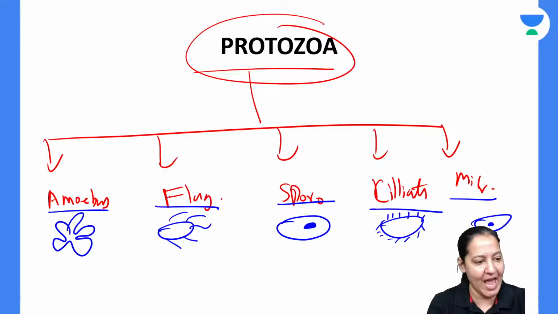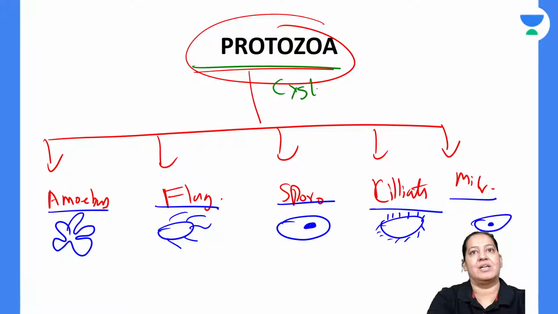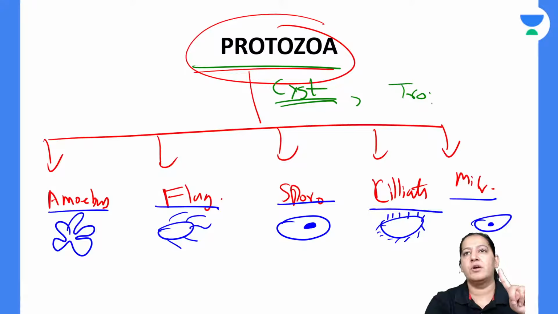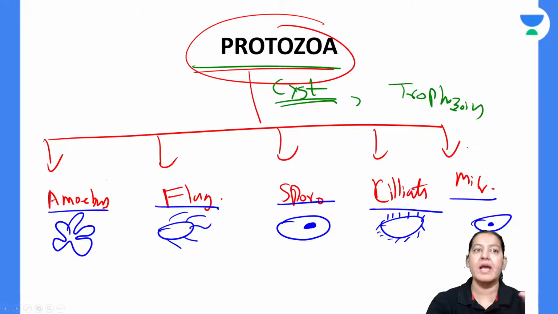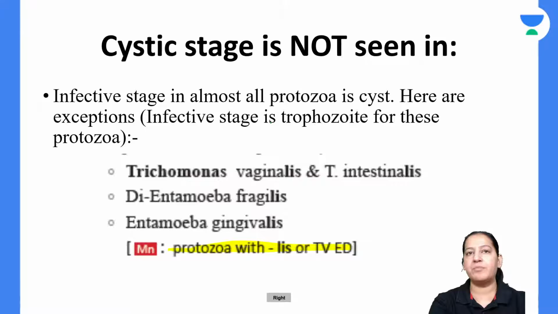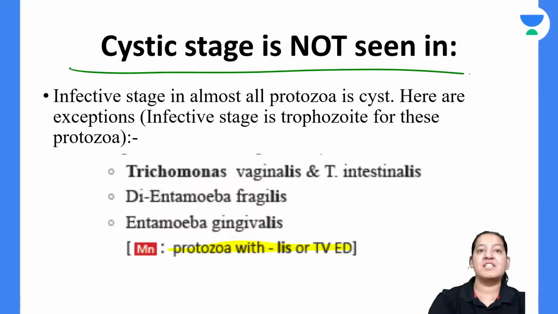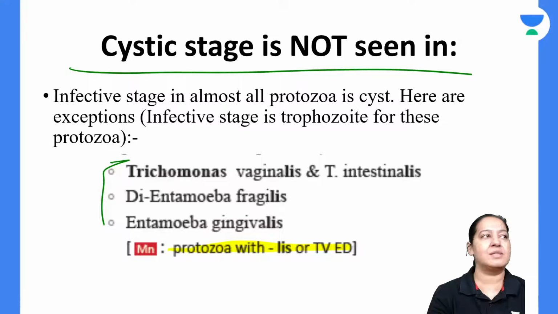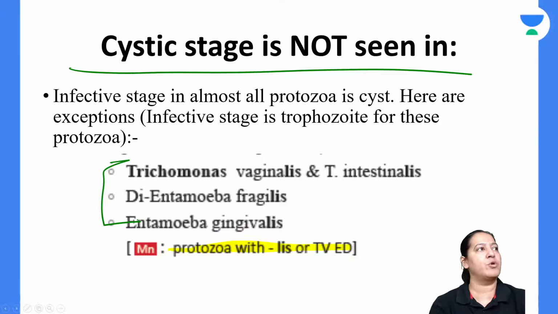Now they all have a cystic stage in them. So all protozoa have two stages, the cystic stage and the trophozoite stage. In most of them, they have cyst and trophozoite, it is compulsory. Only a few protozoa don't have a cyst. Learn the list. So tell me the names of the protozoa who don't have a cyst. In which protozoa is the cystic stage absent? You can see in these protozoa, the cystic stage is absent.